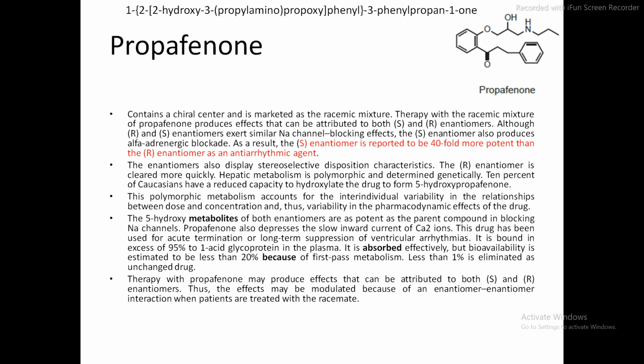The S enantiomer also blocks the beta adrenergic receptors and the alpha adrenergic receptors, and hence the S enantiomer is reported to be 40-fold more potent than the R enantiomer as an antiarrhythmic agent. So this is all about the class 1C antiarrhythmic drugs.